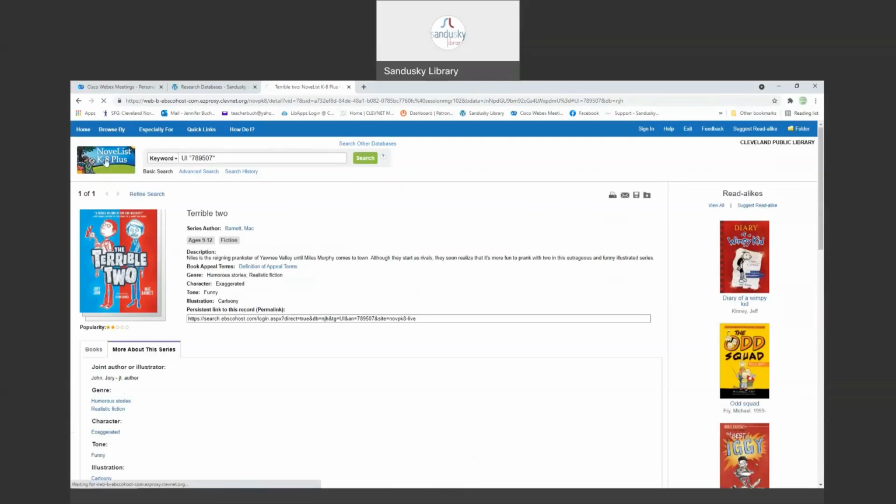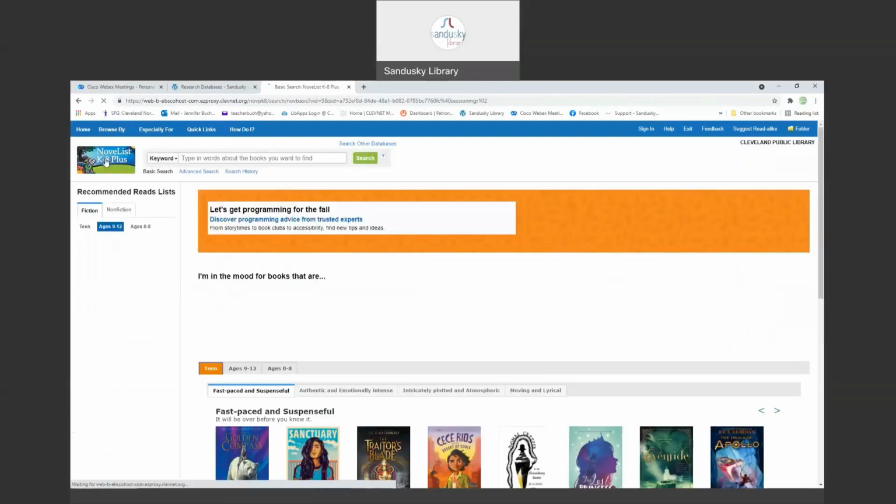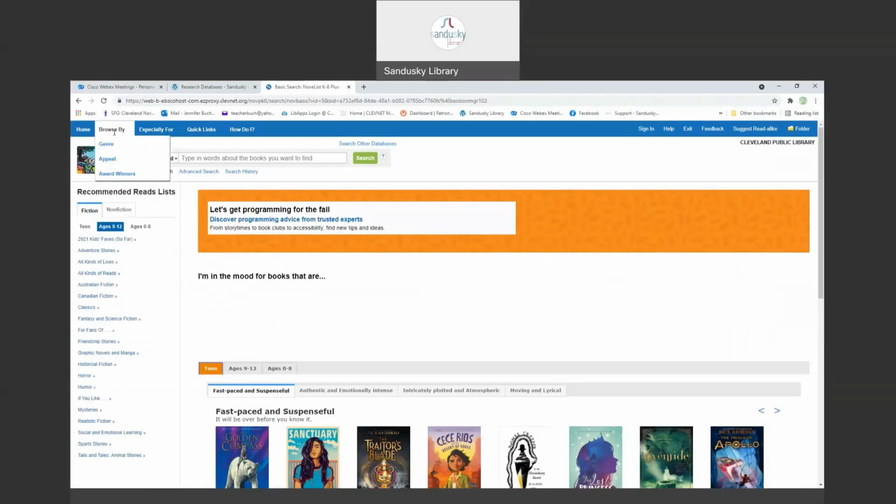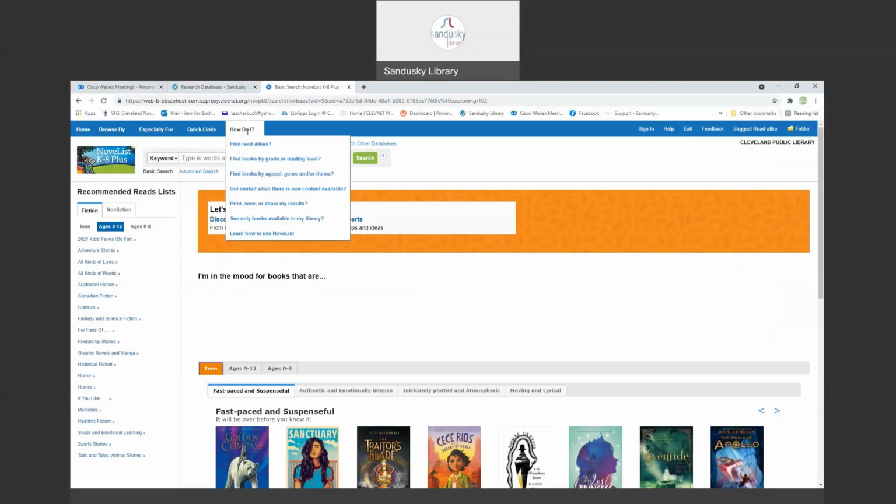Let's go back to the start. You can browse by genre, appeal, and award winners. There are also some quick links, books to movies, curricular connections for your teachers or your mom if you're getting homeschooled, some outlines, some grab and go book lists. How do I do things? How do I find books by grade level or print? So there's lots of information here about how to work this.